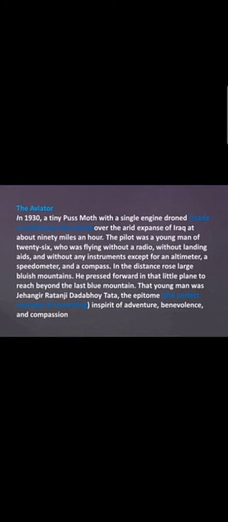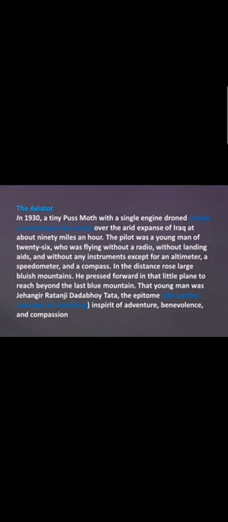So here, this person was flying without any landing aids. Landing aids means those things that he will require while he is landing on the ground. He was not carrying any instruments with him except for an altimeter, a speedometer, and a compass.